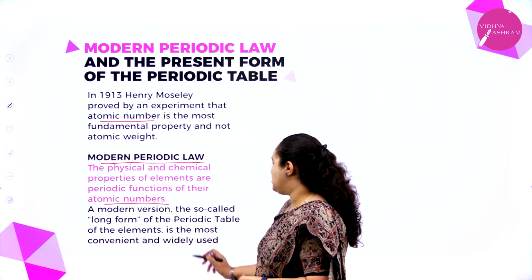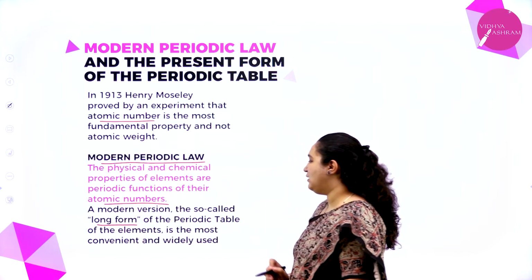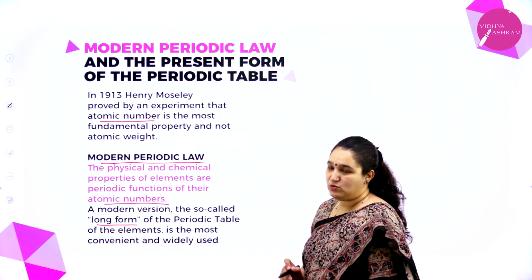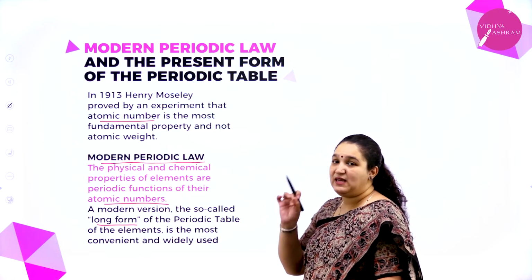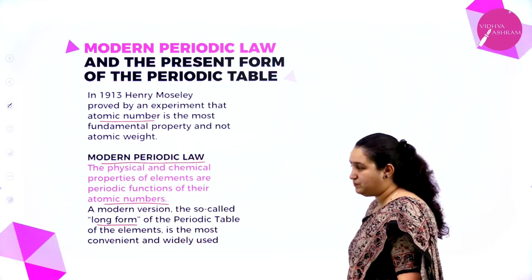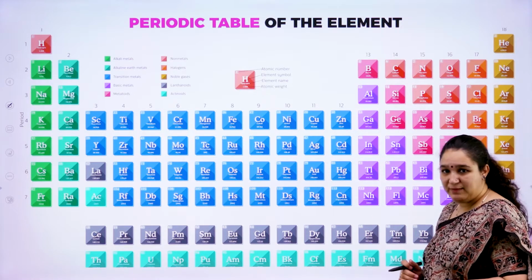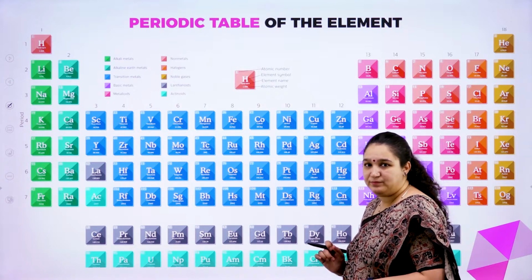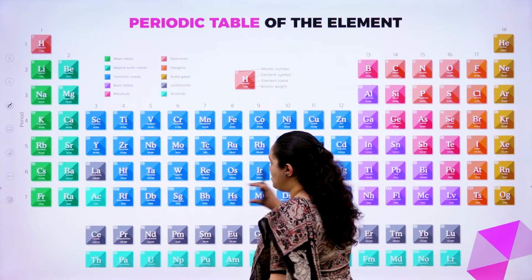A modern version, the so-called long form of the periodic table of elements, is the most convenient and widely used. That is, the long form of the periodic table is the one which we are using now. This is the most widely used periodic table of elements, called the long form modern periodic table. In this modern periodic table, we have horizontal rows.